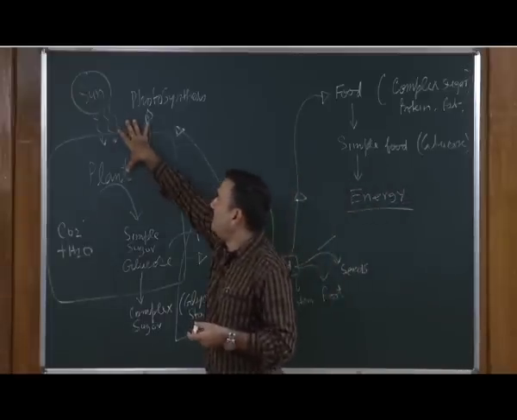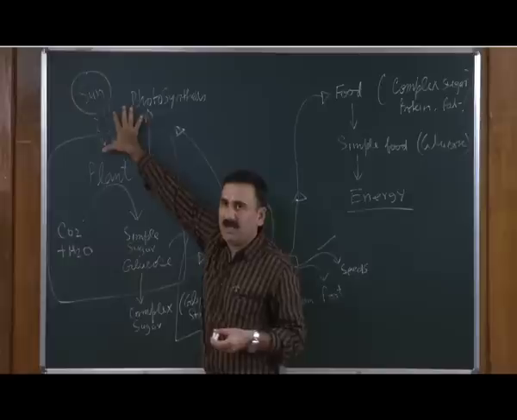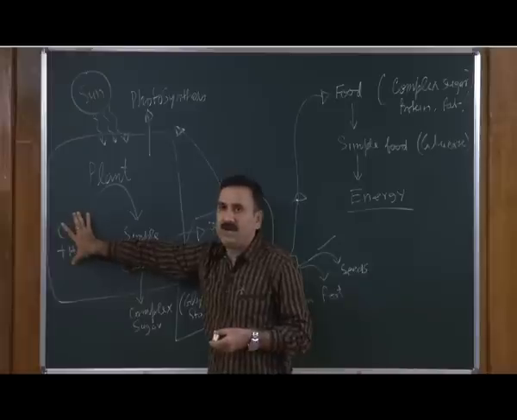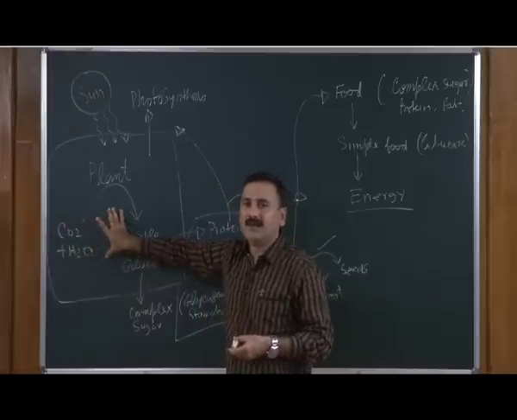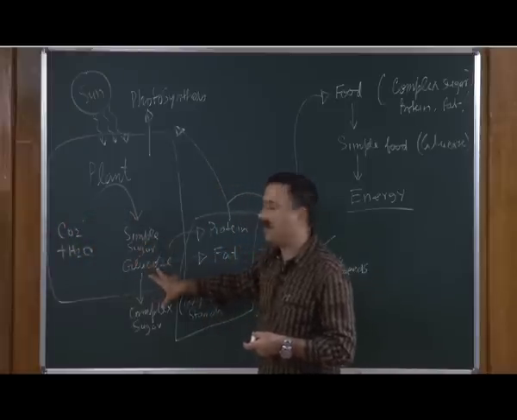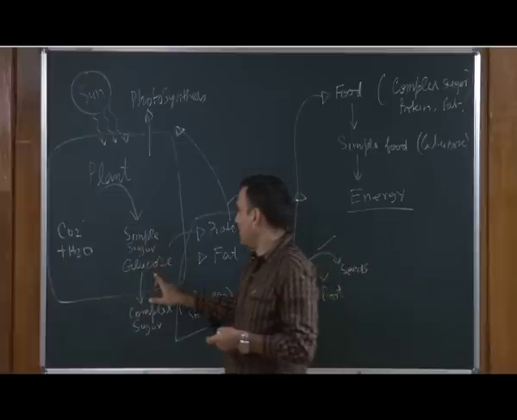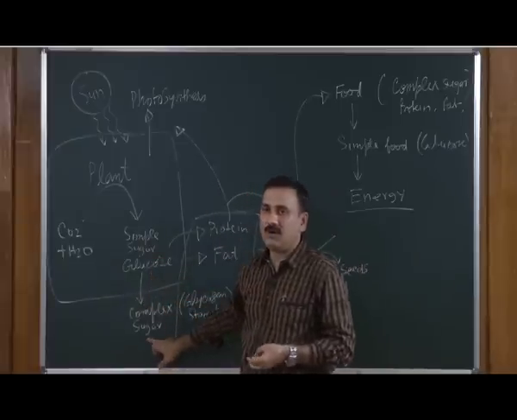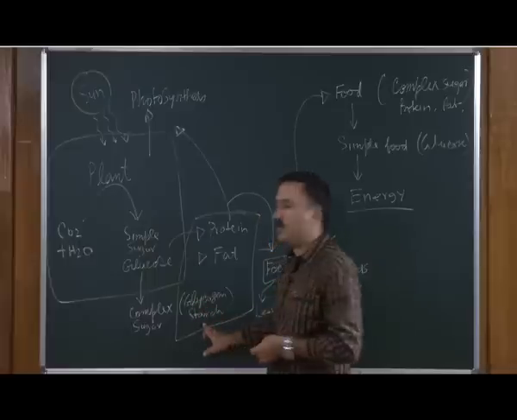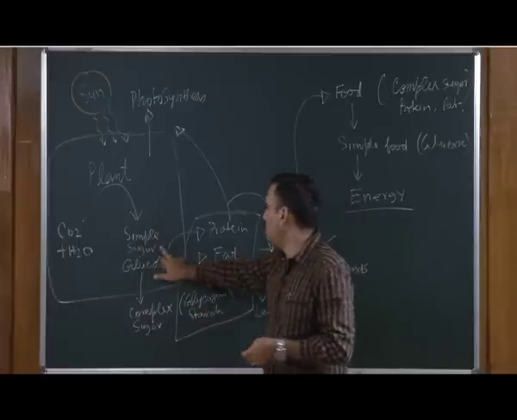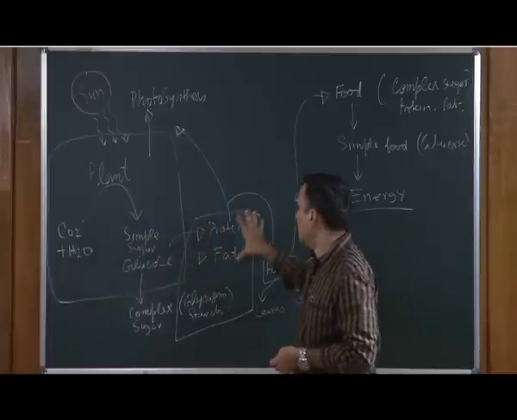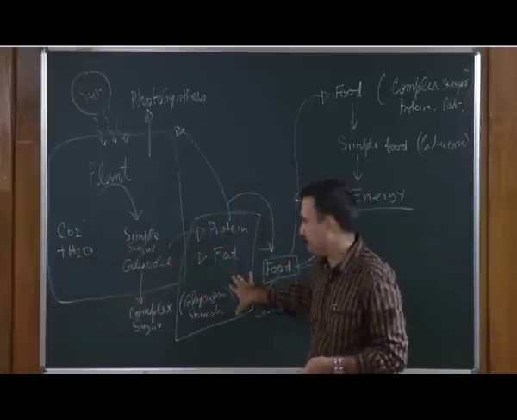So, this is what is called the food cycle or the energy cycle in the environment, where an autotroph such as a plant is taking up energy from the sun, trapping the carbon dioxide and water present in the environment to form simple glucose. Apart from glucose being converted into complex sugar such as glycogen and starch, it is also derivatizing these sugar molecules to produce protein and fat.